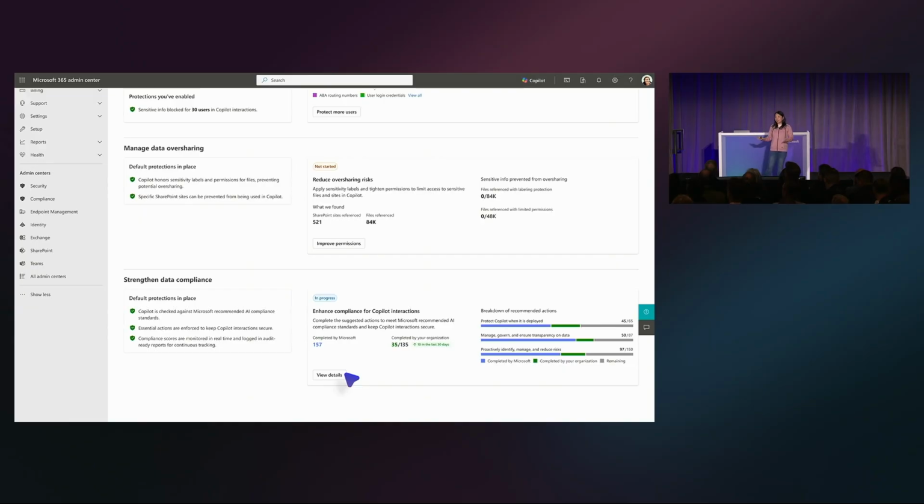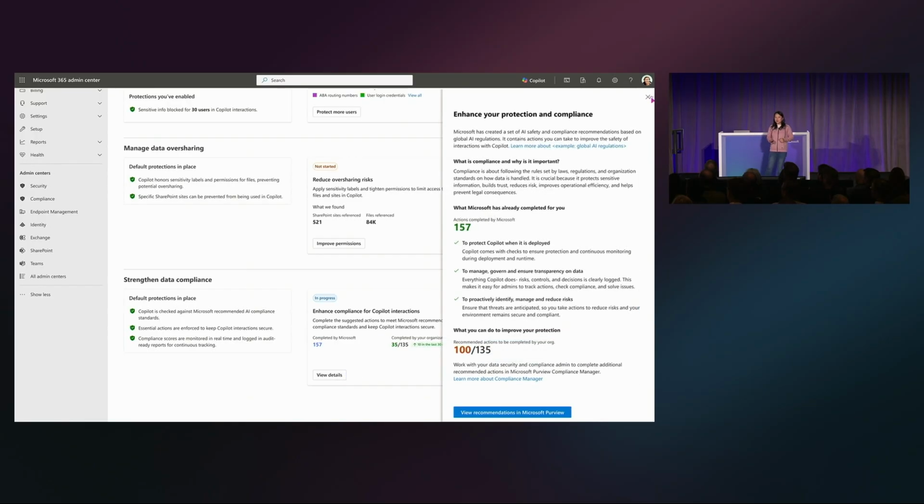So what I see here at a glance is Microsoft has already completed 157 steps or actions to help me as an organization to stay compliant. But I notice when I click on View Details, there are 100 more actions that I still need to take to adhere, to improve. So this is a callout of the same flyout that will come up.